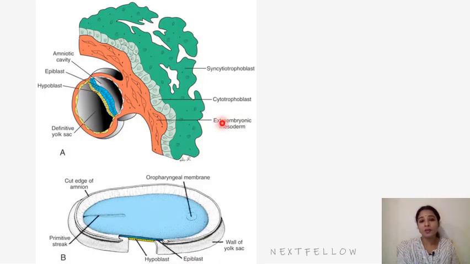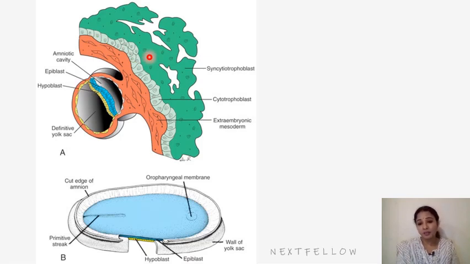In the beginning of the third week we see the already formed structures, that is the bilaminar germ disc, which we saw at the end of the second week, where we saw the epiblast, hypoblast cells, amniotic cavity, yolk sac cavity, and around which we have the extra embryonic coelom, and also the extra embryonic mesoderm, cytotrophoblast, syncytiotrophoblast, and implantation. All this we saw in the second week.